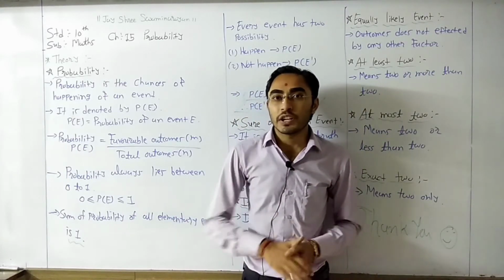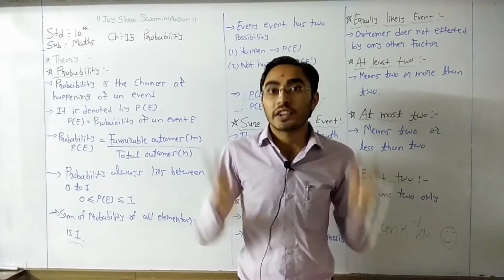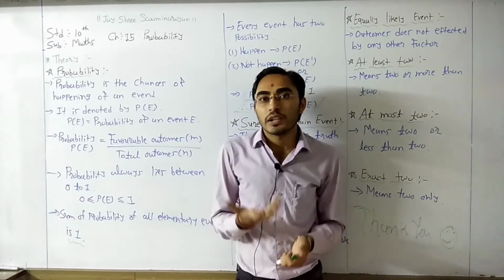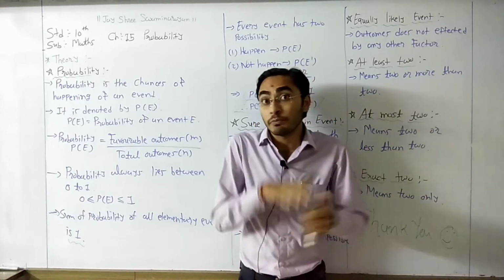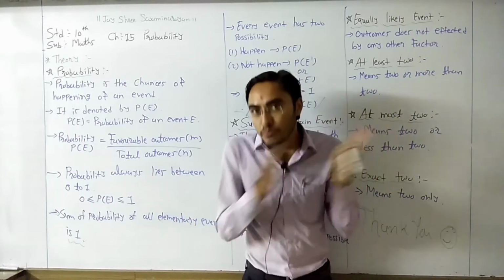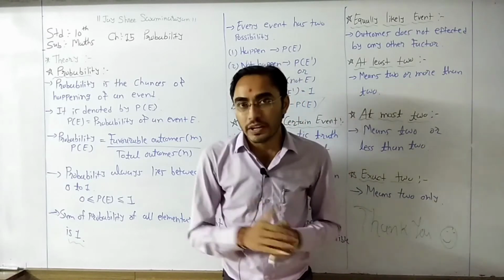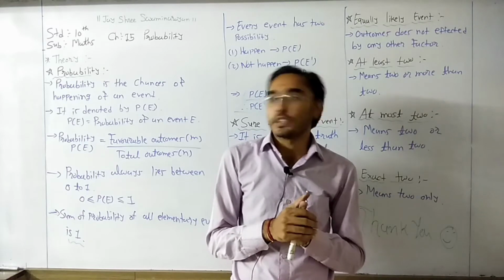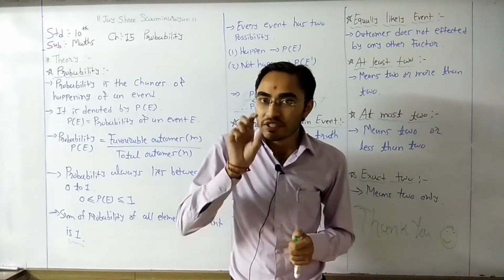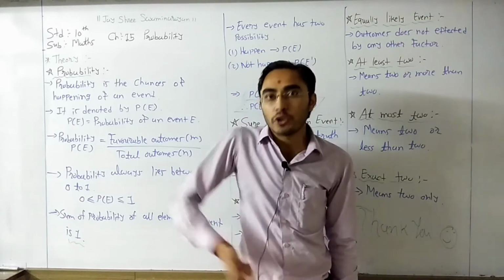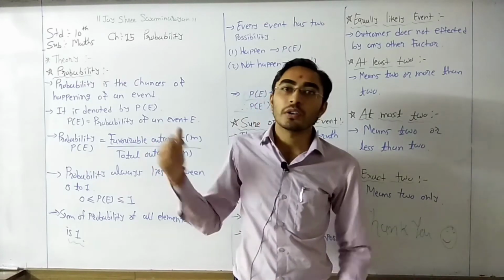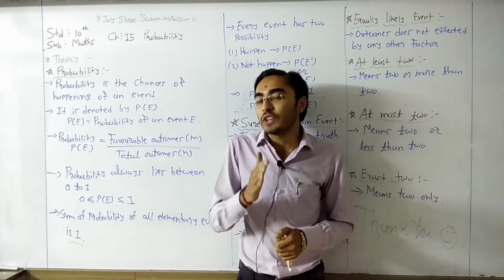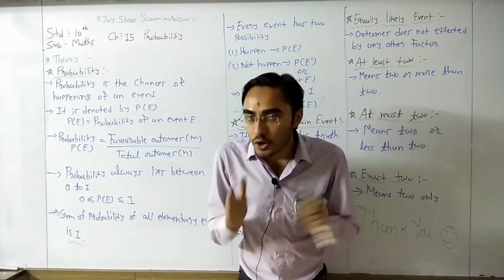If we are standing on the terrace, we estimate whether rain will come or not. If it is monsoon season, there is more chance of rain, right? But if it is another season, there is very little chance of rain. So that chance of the event happening or not is called probability. That means probability gives the chances of happening of an event.